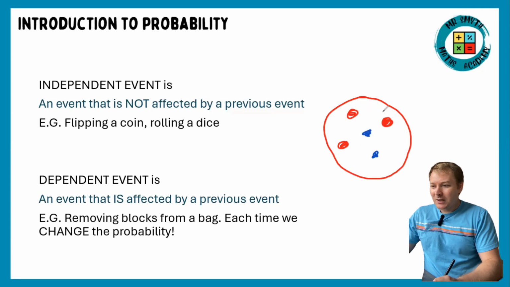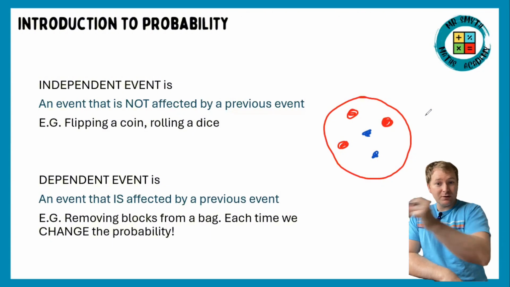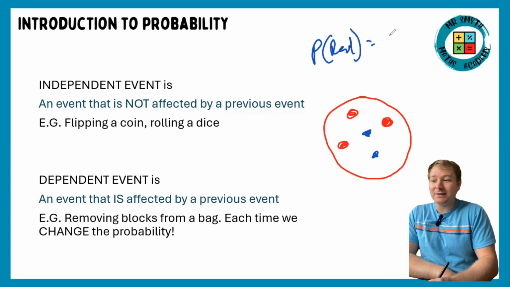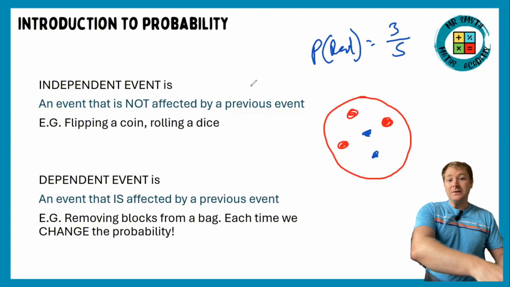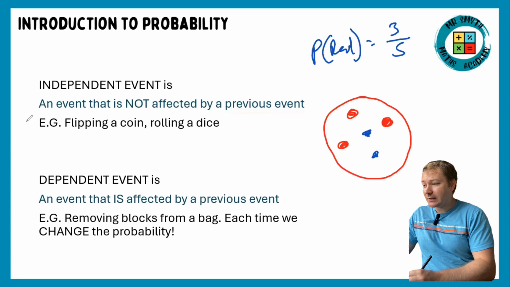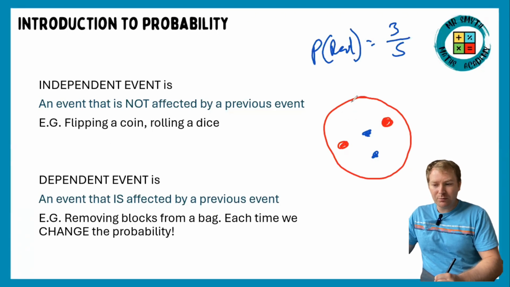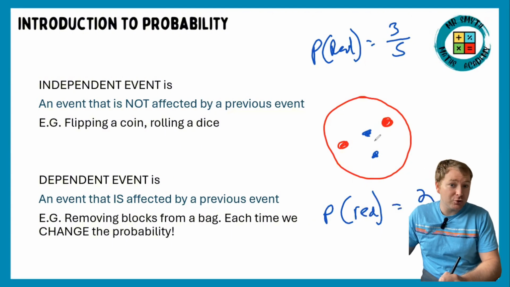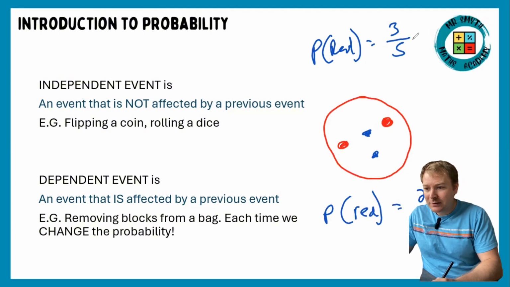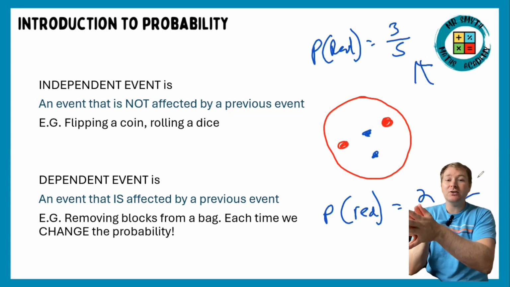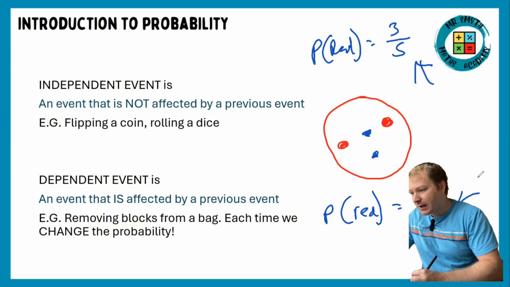Anyway, so in event 1, I pull one out at random and I say, well, what's the chance of me getting a red? So let's do P of red. Well, my chance of getting a red is 3 chances out of 5 total balls. But I've taken a red out and now I'm not going to put it back in the bag. So that's now gone. So then we say, what's the probability of you pulling out another red? Well, I've only got 2 reds now, and it's out of 4 chances, which means the probability has changed. So if the probability from one event to the next event has changed, that would be called dependent.